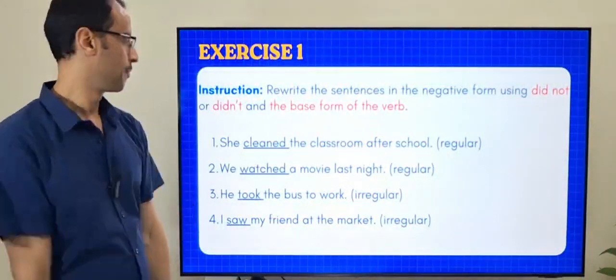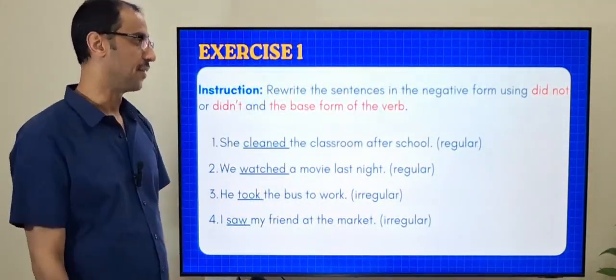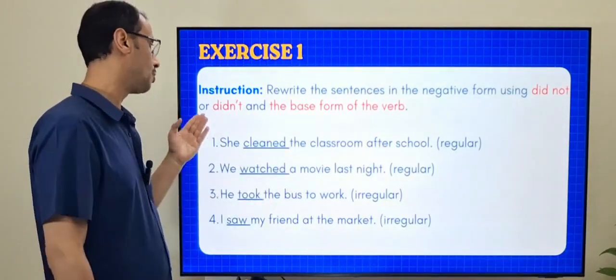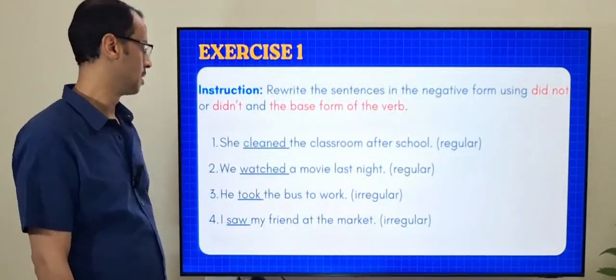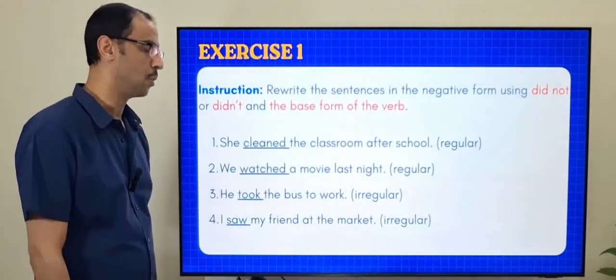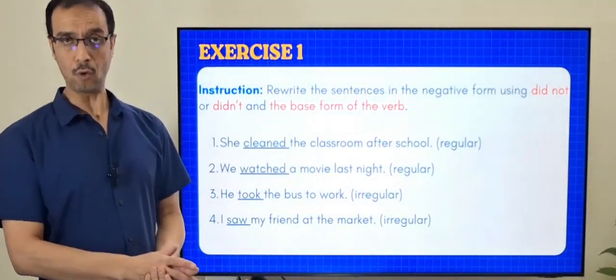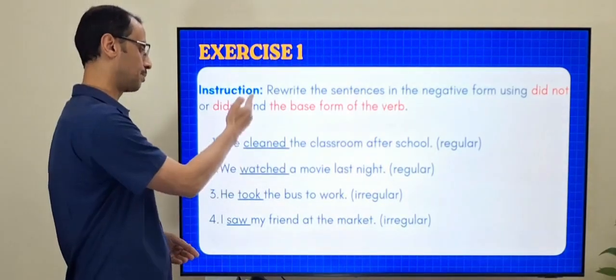Now it is your turn. You need to practice. Rewrite the sentences in the negative form using did not or didn't and the base form. She cleaned. We watched. He took. I saw. How to put them in the negative form? So our focus is mainly on the verbs.